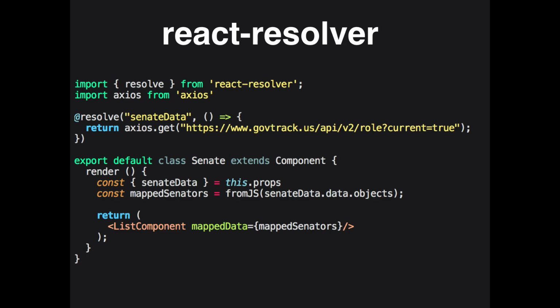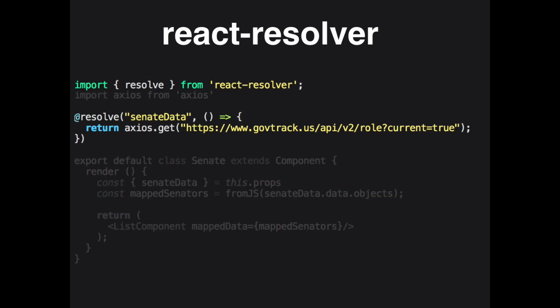The only difference is they recommend you use an ESNext decorator. I'm just saying next because 7 is not really a thing anymore. ESNext decorators, which is that @ symbol that you're looking at, instead of using a higher order component, you could use the same sort of functionality to mimic props and then map the returned promise to props. So that's that, and then yeah, just breaking it down. That's the whole line I'm talking about.